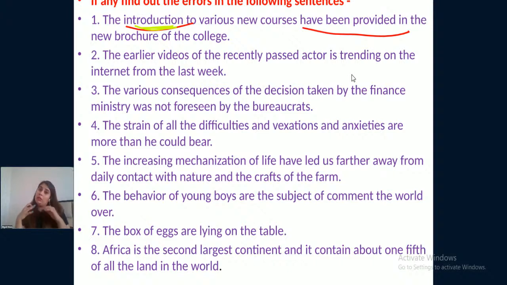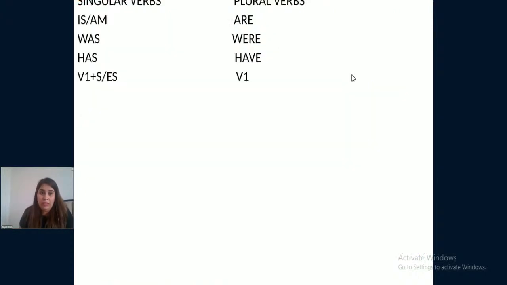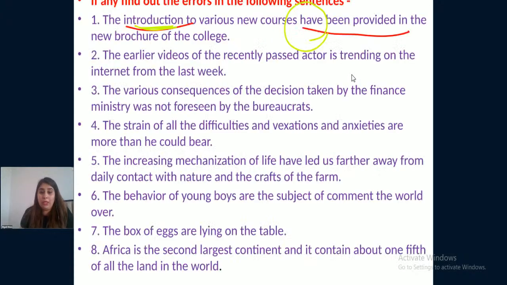Introduction is a singular subject, and with singular subject we always use a singular verb, but we used here have, and we know from here that have is a plural verb, whereas has is a singular verb. So what we are going to do? The subject here is introduction. So the correct is the introduction to various new courses has been provided in the new brochure of the college.